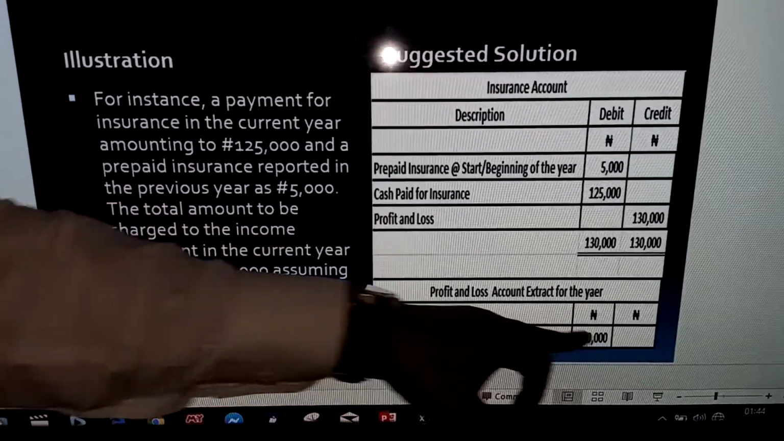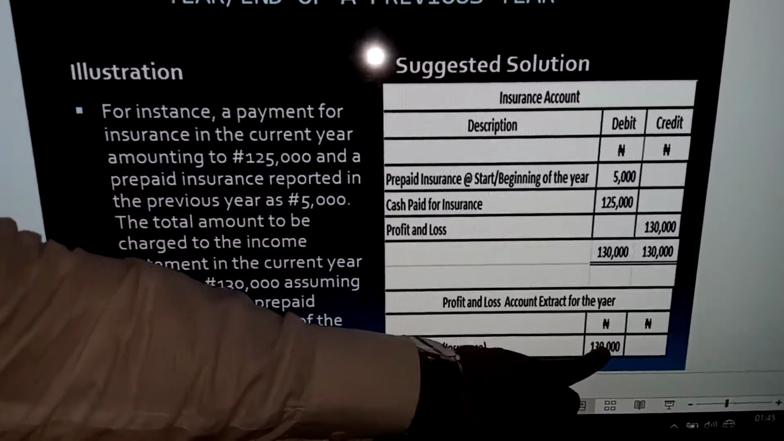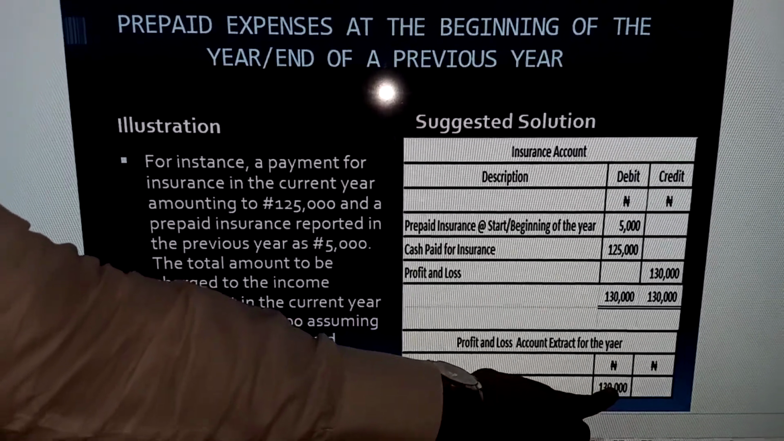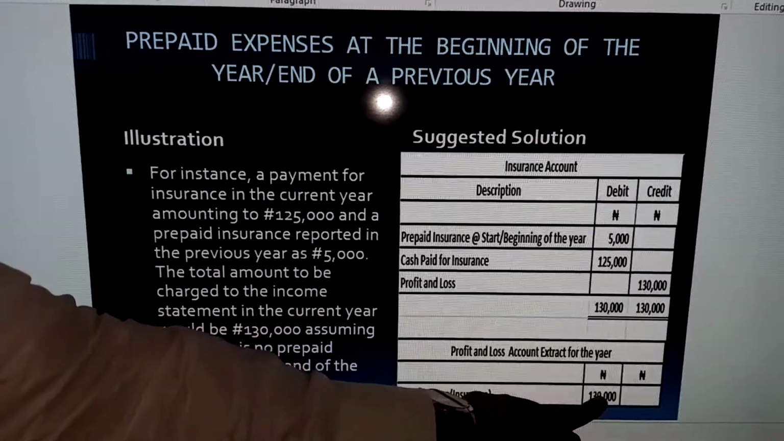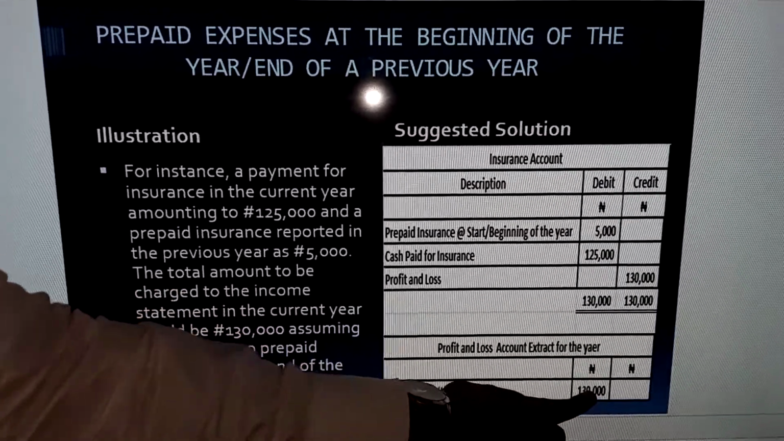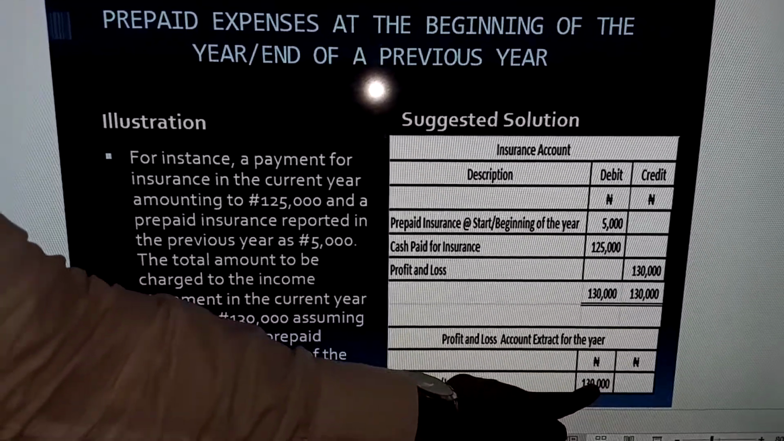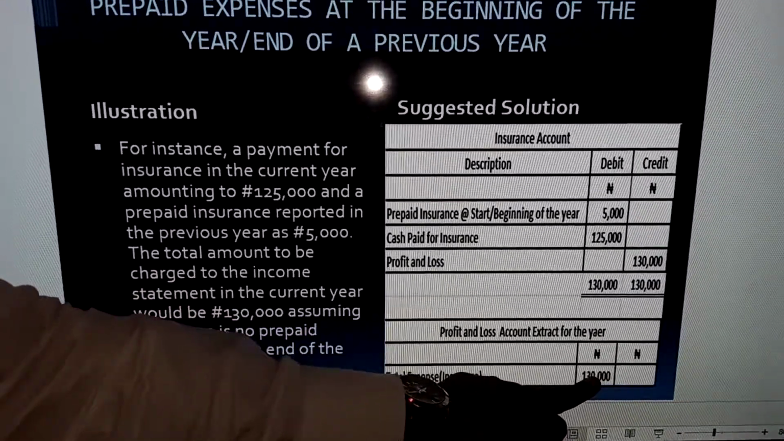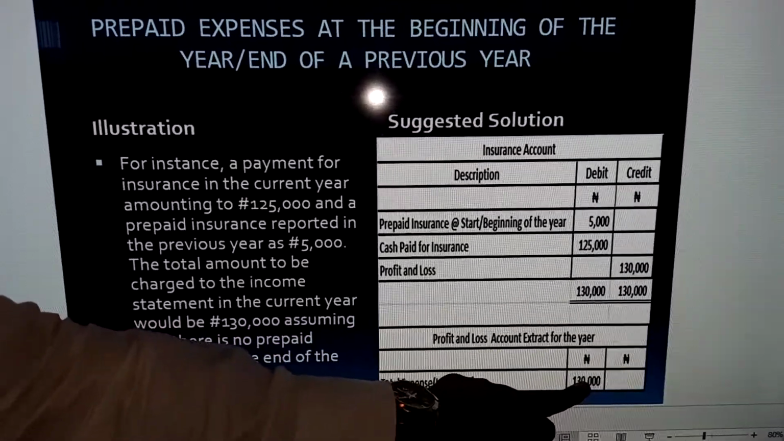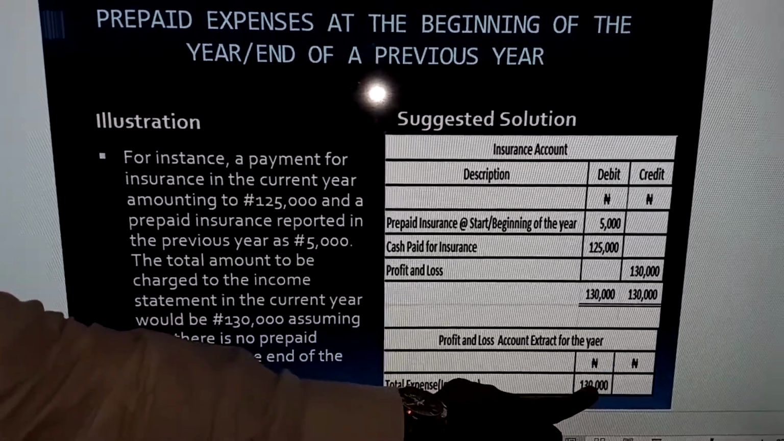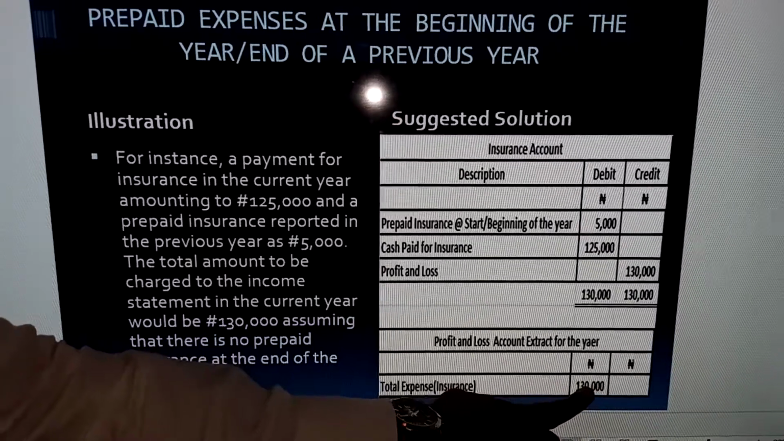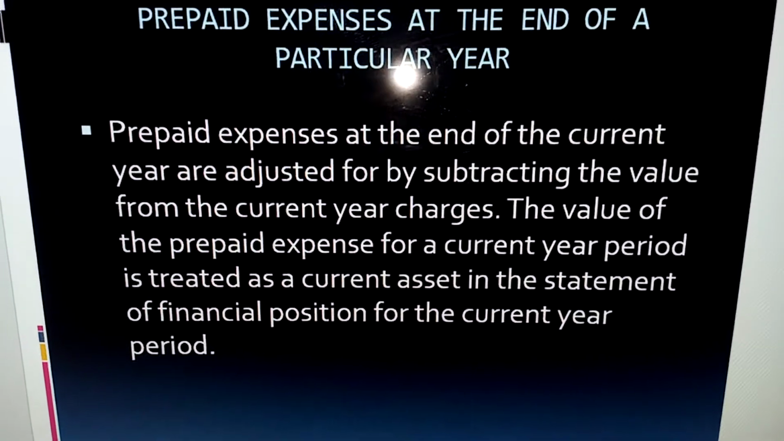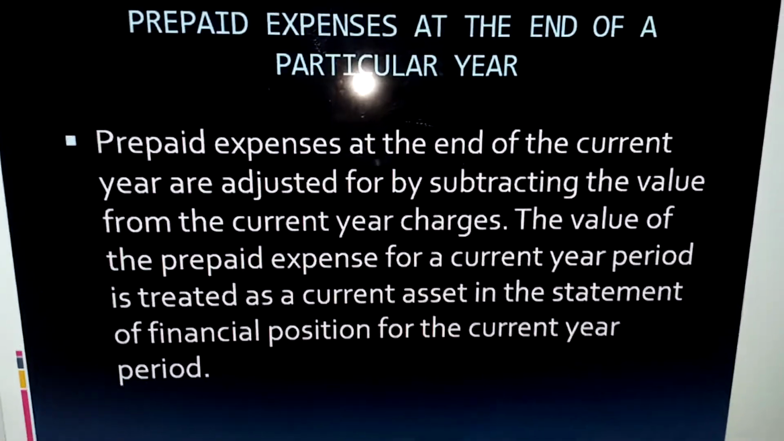So this 130,000 is what we are charging as insurance for the year 2018, after adjusting for the prepaid insurance as at the beginning of 2018, which is same as the end of 2017. I'll say it again. Prepaid expense at the beginning of the year is added to the expense item for the year.